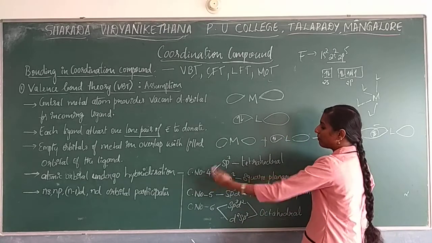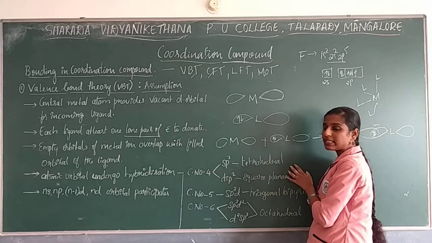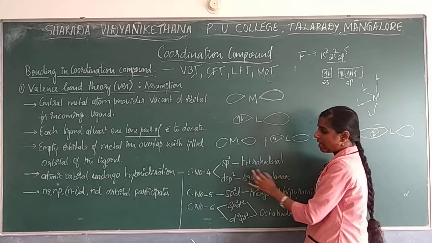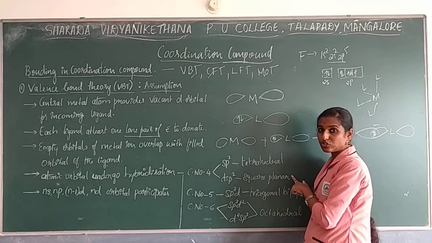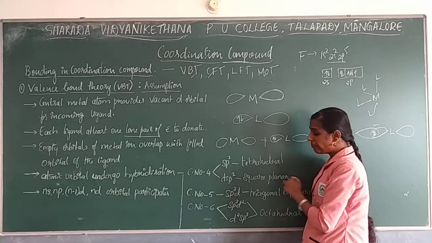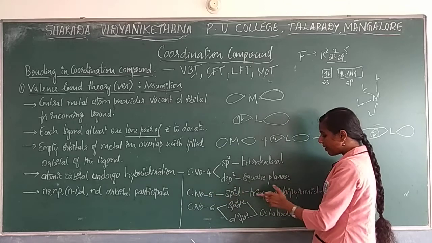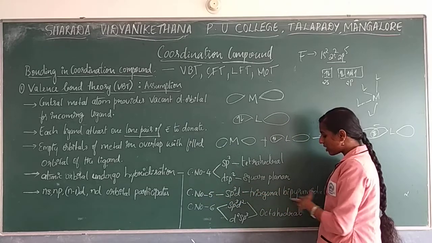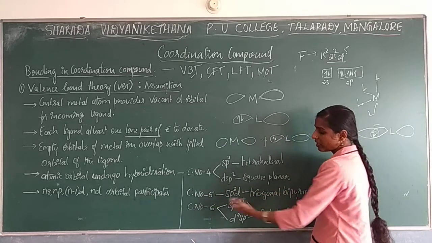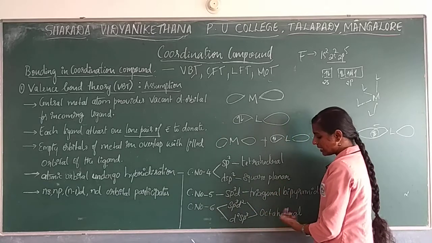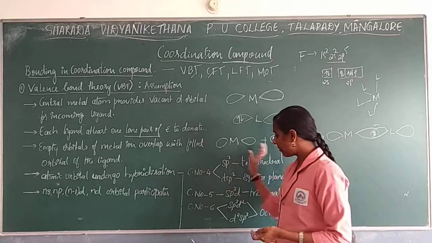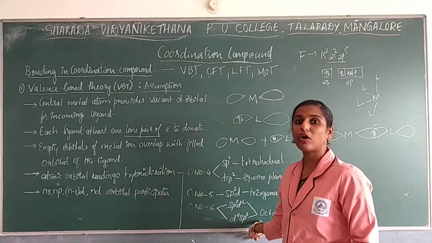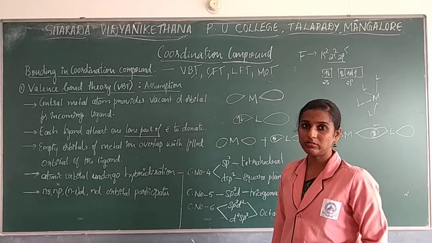Coordination number 4 shows two geometries, that is tetrahedral and square planar. You should know the hybridization also, because based on hybridization you are going to write the geometry of the compound. If it is coordination number 5, we have only one geometry, that is trigonal bipyramidal. If the coordination number is 6, it shows octahedral geometry. So this concept you need to remember to write the valence bond structure.